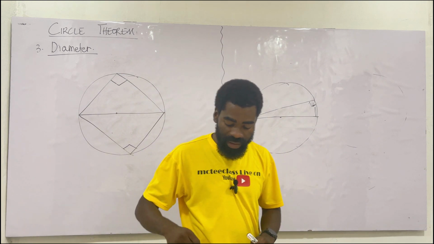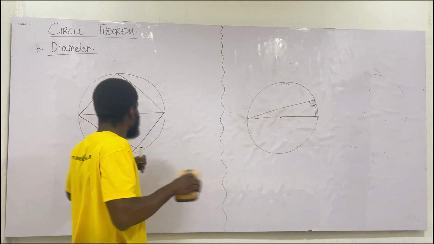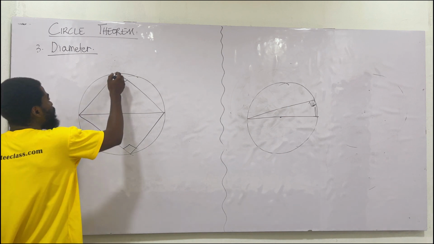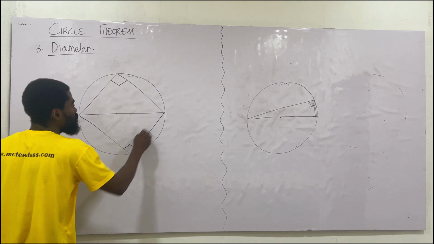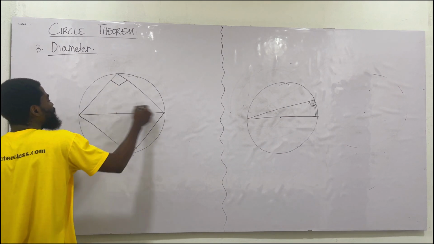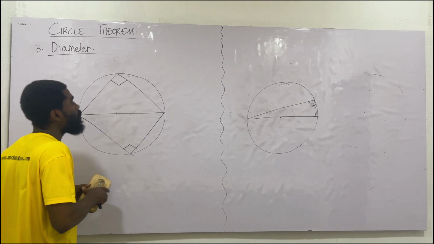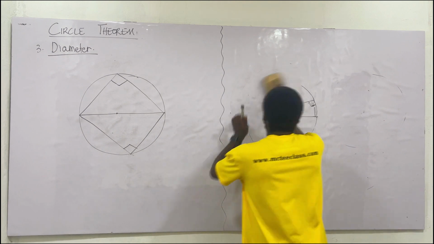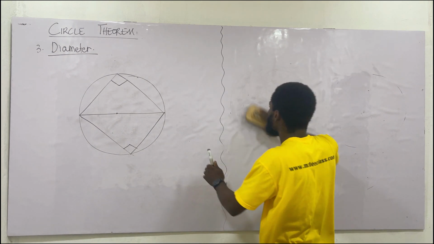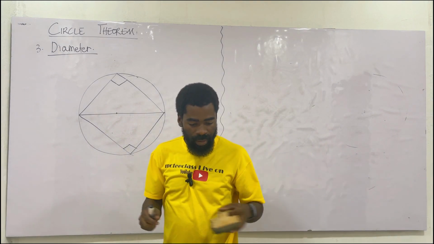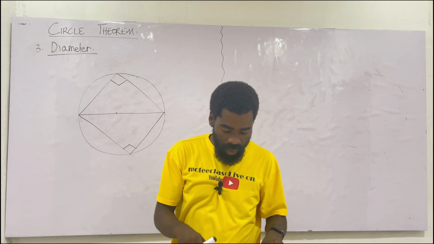Cyclic what? Quadrilaterals. Now, this is a cyclic quadrilateral in the sense that this is a four-sided figure: 1, 2, 3, 4. And all the vertices are touching the circle. That is what we call cyclic quadrilaterals, and that is what we are going to look at. The next thing we are looking at is the fourth one, the cyclic quadrilaterals.